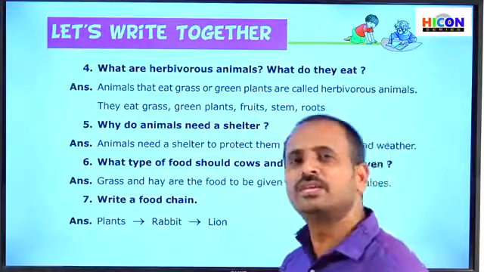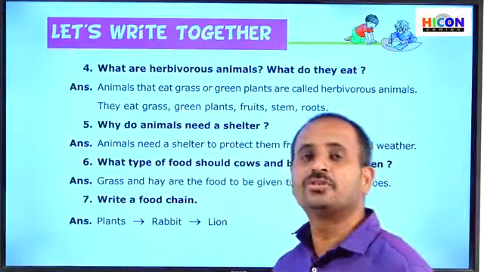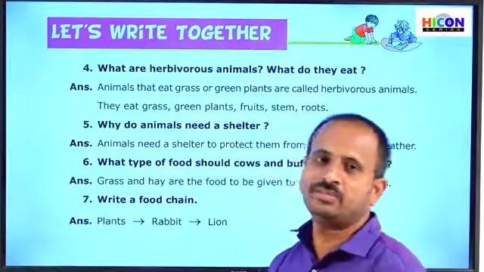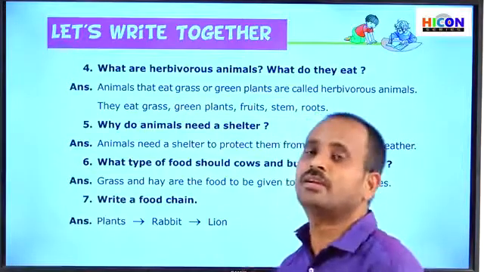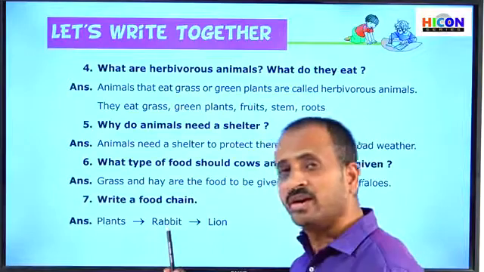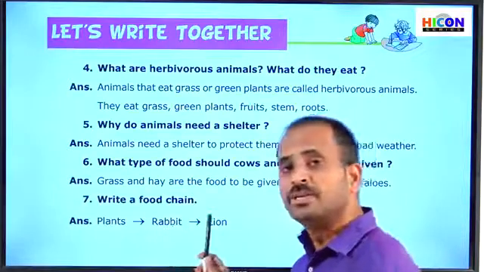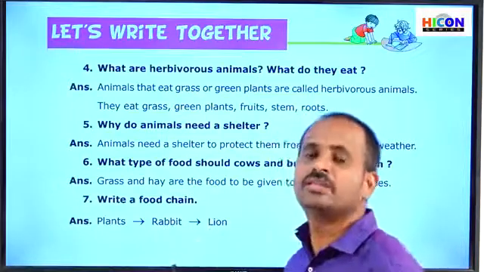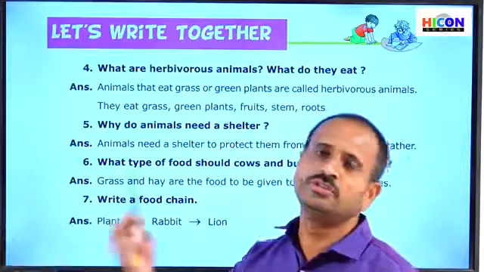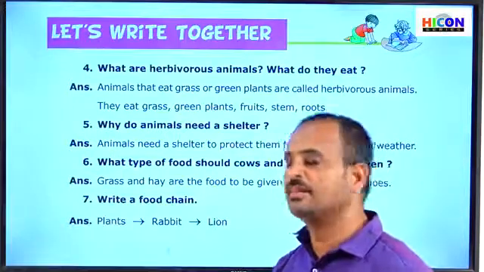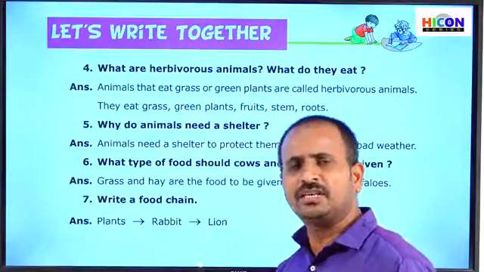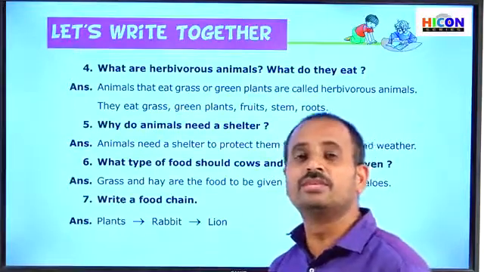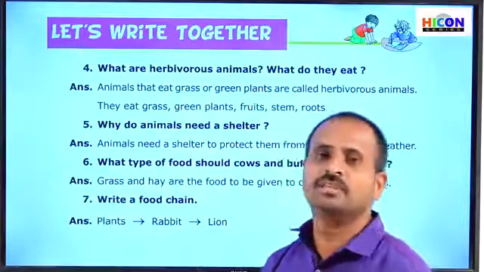So what does a food chain mean? The food chain shows a sequence of events in which a living organism is eaten by another living organism, and that living organism is eaten by some larger living organism, and this process continues. The sequence of events is called a food chain, and every animal in this universe is part of a food chain.